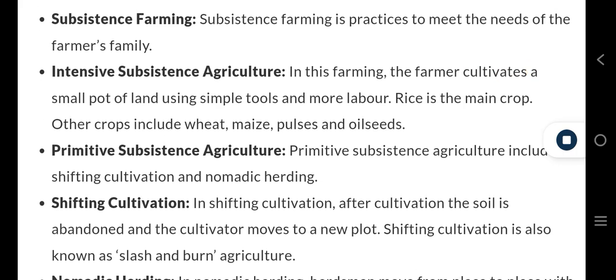Intensive subsistence agriculture. In this farming, the farmer cultivates a small plot of land using simple tools and more labor. Rice is the main crop. Other crops include wheat, maize, pulses, and oilseeds.